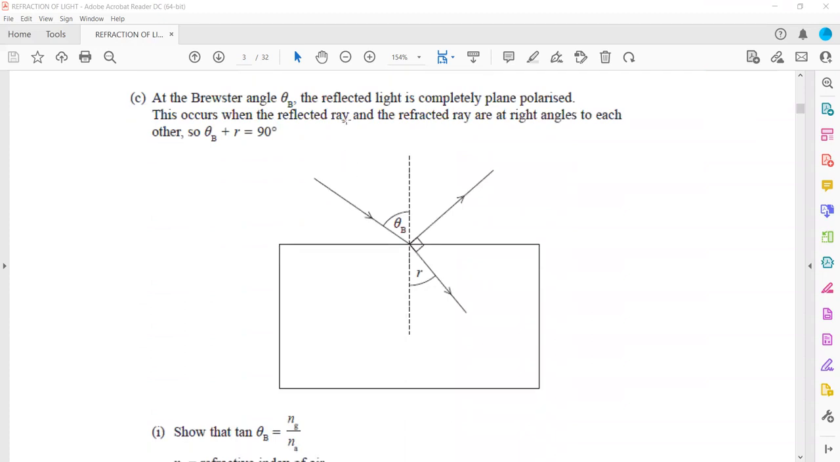In part C, at the Brewster angle, which is theta b, the reflected ray is completely plane polarized. This occurs when the reflected ray and the refracted ray have an angle of 90 degrees between them, so the Brewster angle plus r is equal to 90 degrees.